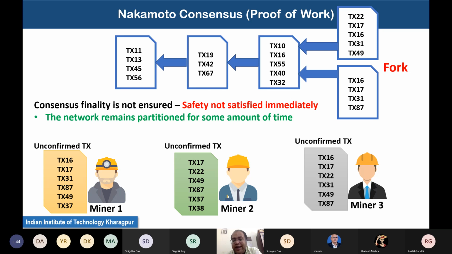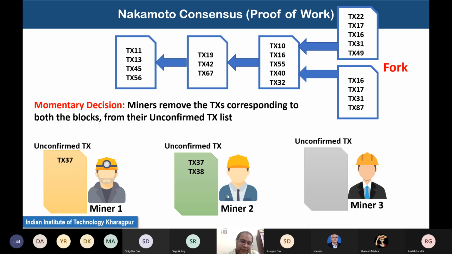Because if both the blocks are considered correct, and I am generating one block and my fellow miner in the USA is generating a different block, it might happen that we have not heard all the transactions that were being floated in between, and that may result in double spending. I have heard of one transaction, and my fellow miner in the USA has another transaction, and these are double spending, and both of us are including that transaction in the blocks. So in the long term, we cannot consider both the blocks simultaneously.